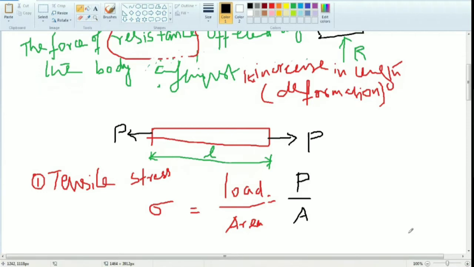Sigma is nothing but tensile stress. Tensile means increase in area, whatever, maybe later we can discuss. Sigma stress is nothing but load by area. Tensile stress is nothing but load by area. Here load is tensile load. We are pulling, no? That load is called tensile load.